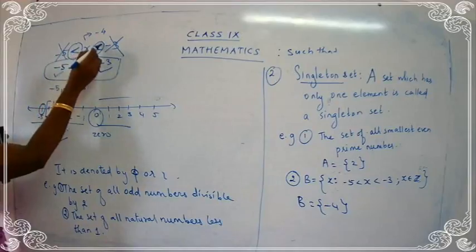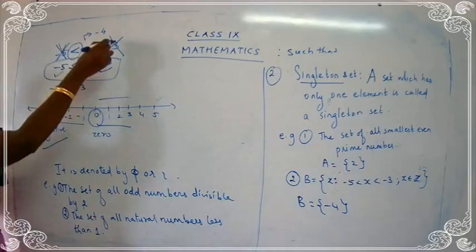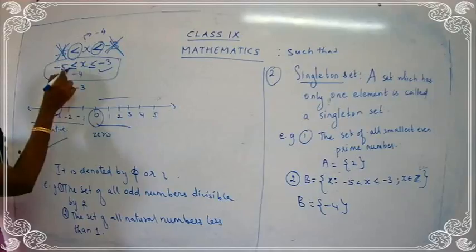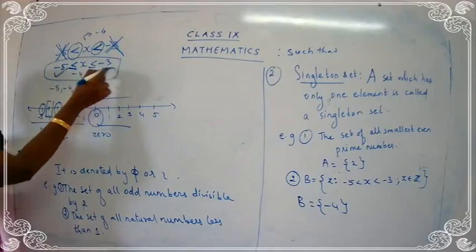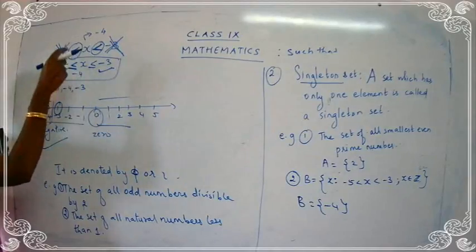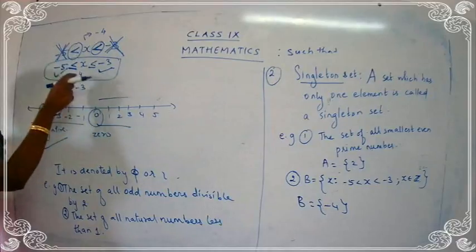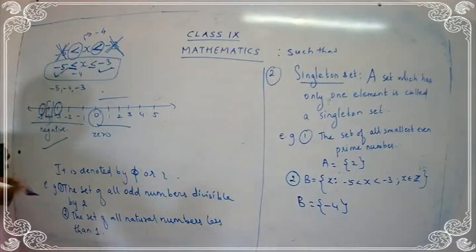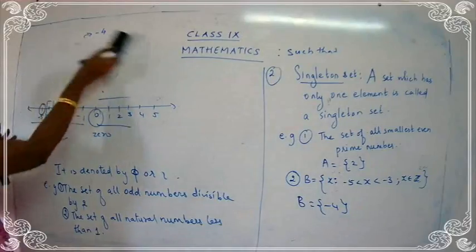Only less than means do not take that number. Less than or equal to means take that number. So, I have to take minus 5, minus 3 and the number between them. What is between minus 5 and minus 3? Minus 4. I hope you are clear with the notations.